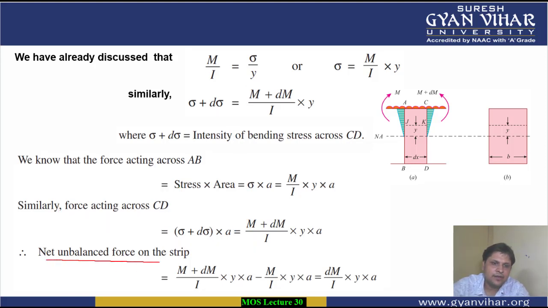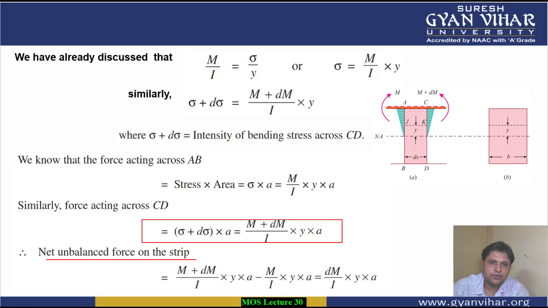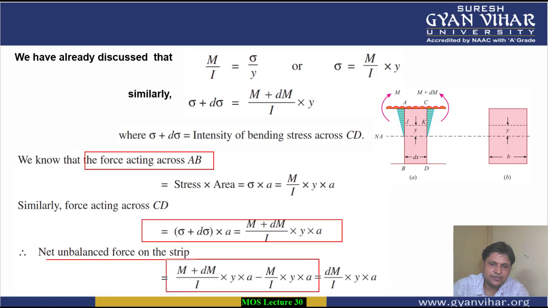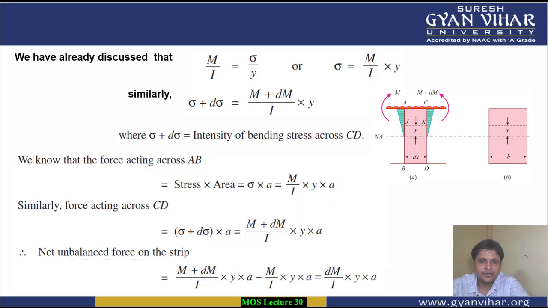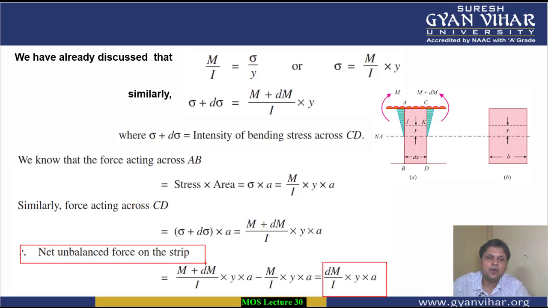Now, how will we calculate the net unbalanced force on the strip? For the unbalanced force, we subtract the force we obtained at AB from the force we obtained at CD. On subtracting, putting in the expressions for AB and CD, this M and M will get cancelled out, and we will get dM upon I into y into A. So this is the unbalanced net force on the strip.